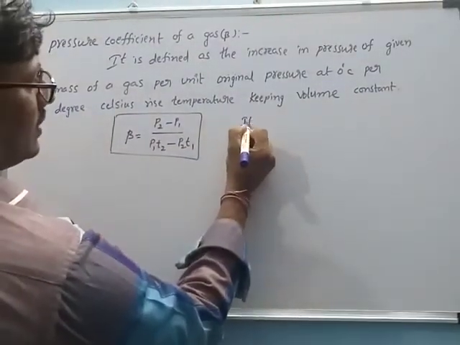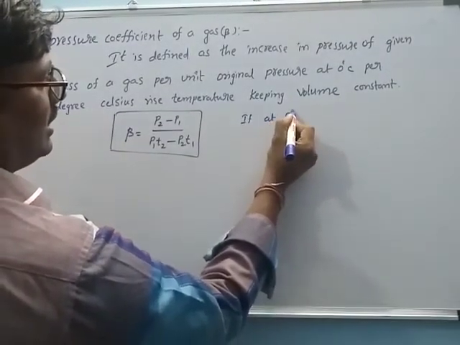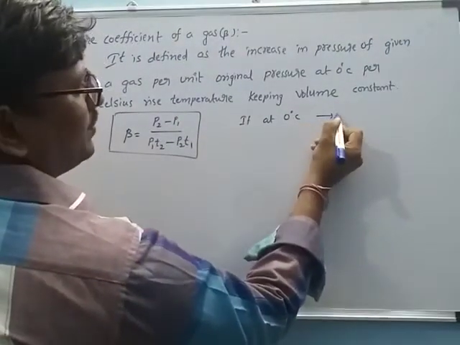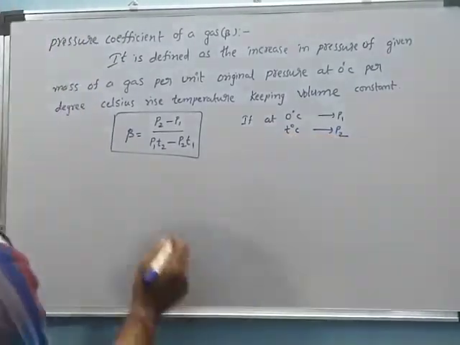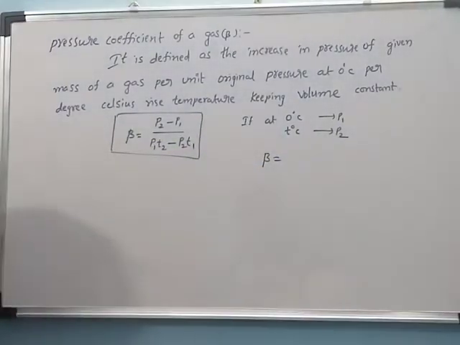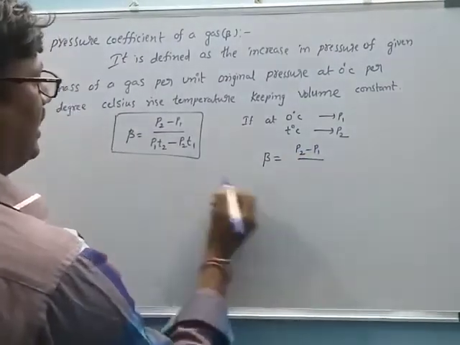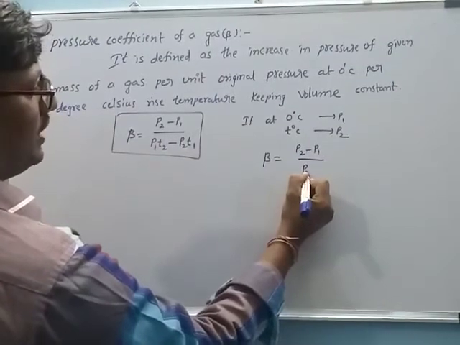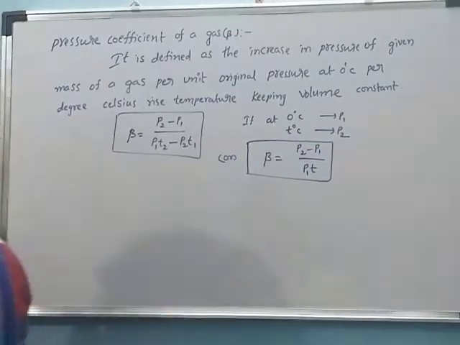If at 0 degrees centigrade the pressure is P1 and at T degrees centigrade the pressure is P2, then the formula for the pressure coefficient of gas is beta equal to P2 minus P1 by, since T1 is equal to 0, the term becomes 0, P1 into T. This is another formula of beta.